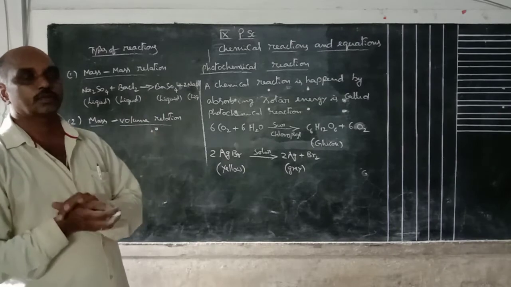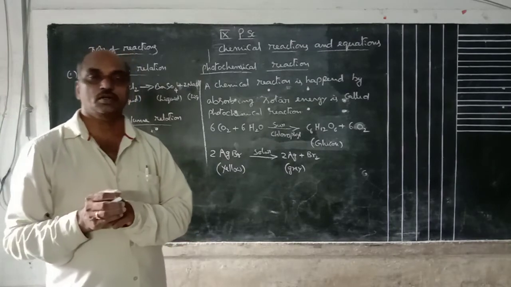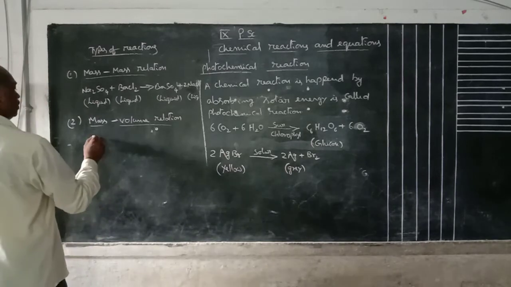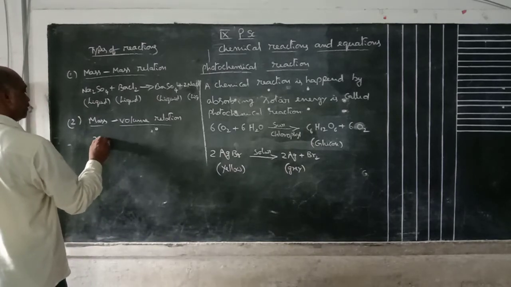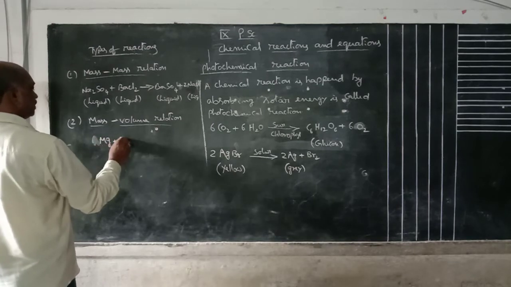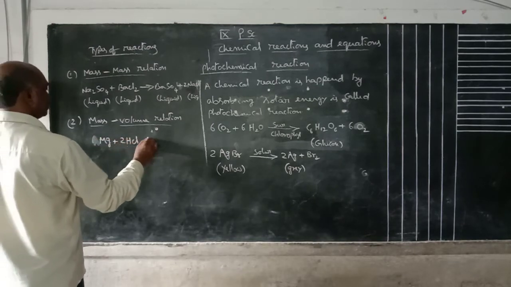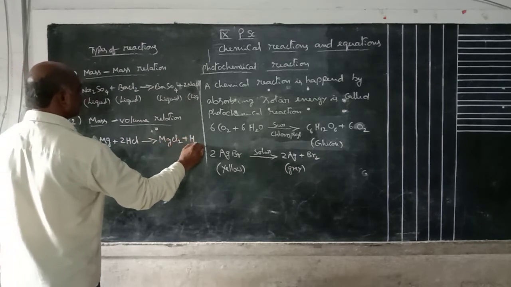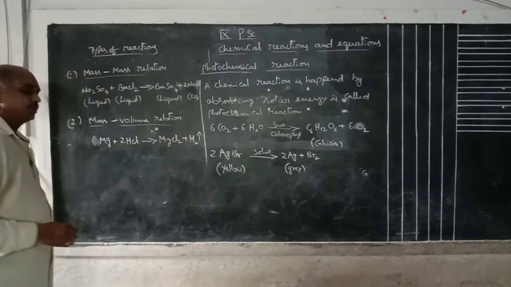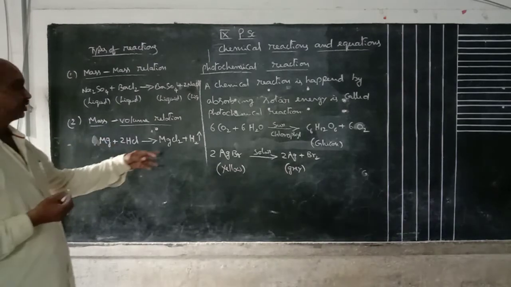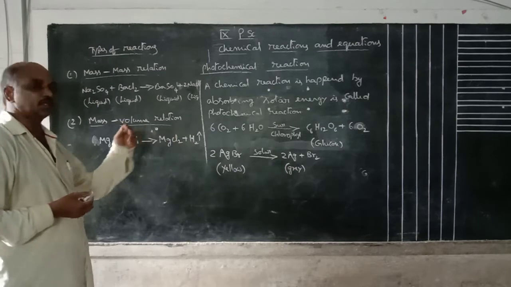That means mass and volumetric also form, then it is called mass volume relation. 2Mg plus 2HCl gives rise to MgCl2 plus H2 gas. Mg means magnesium. Magnesium reacts with hydrochloric acid to form magnesium chloride and hydrogen gas is released.